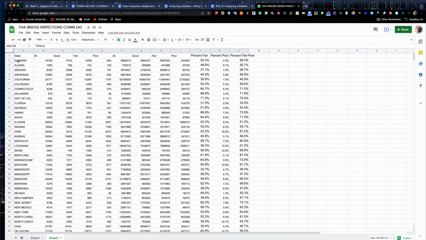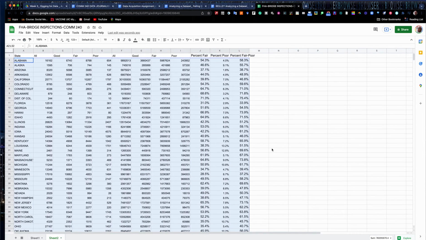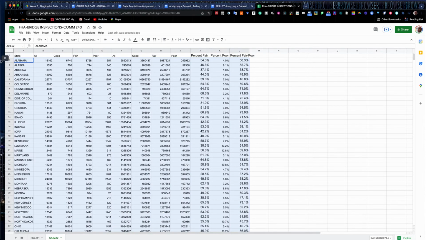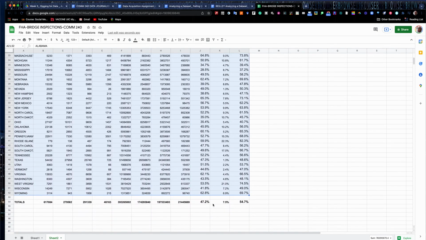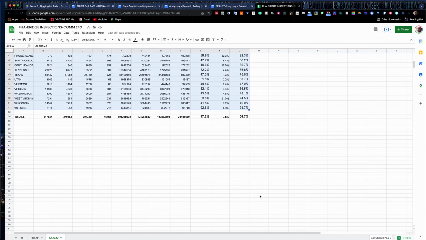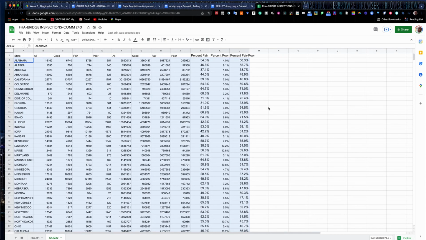Now to do this, we can click on Alabama and hold down our shift key and click down here in Wyoming in the far right and just select all of our data here. You also can delete out totals and just click up here in the corner and select everything. Don't want to select this because you'll wind up with your totals mixed in. But I just selected everything from A2 down to L52. So I'm only going to sort this data.